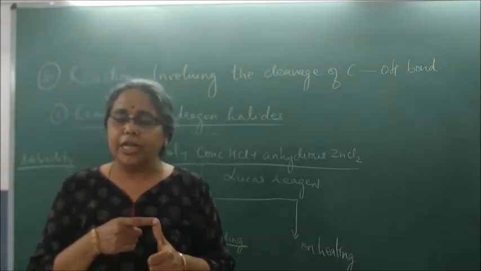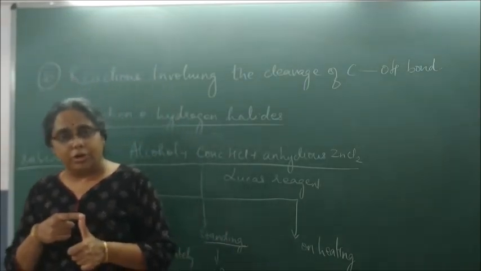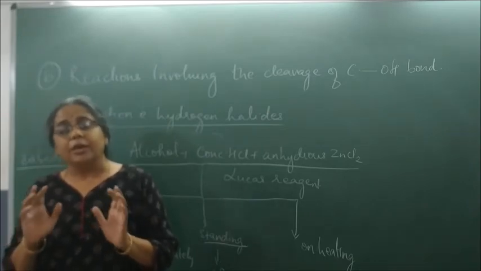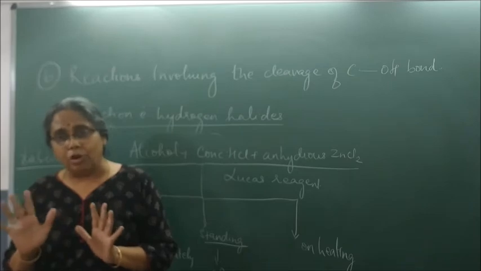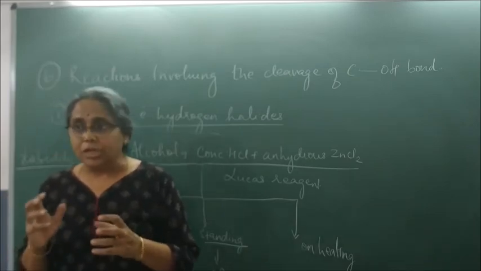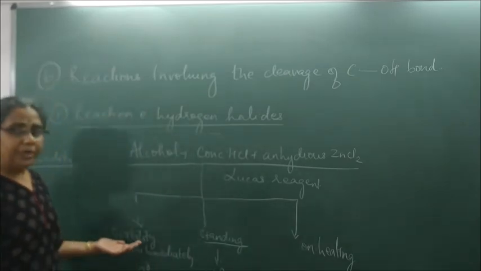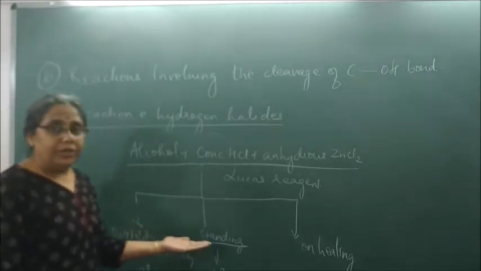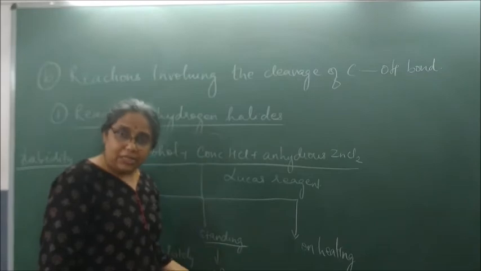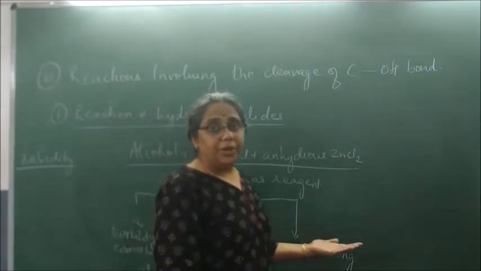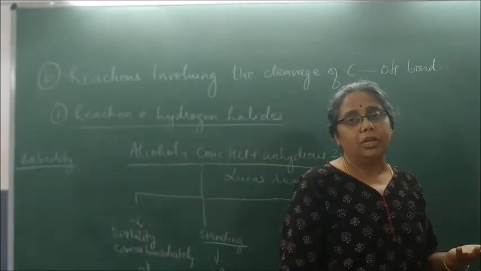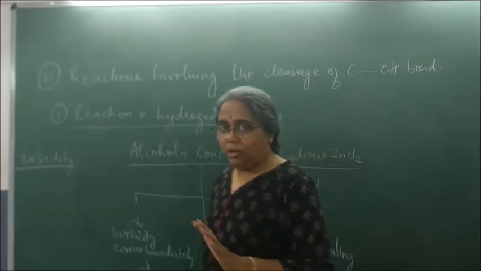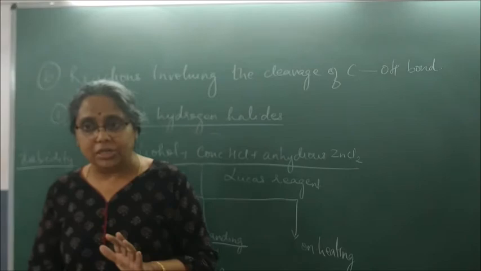Concentrated HCl and anhydrous zinc chloride. If turbidity appears immediately, it is tertiary alcohol. If it appears on standing, secondary alcohol. If it appears only on heating, primary alcohol. So Lucas reagent and Lucas test are clear.